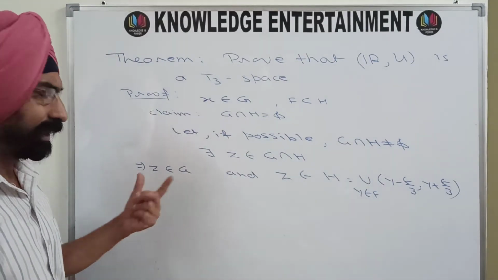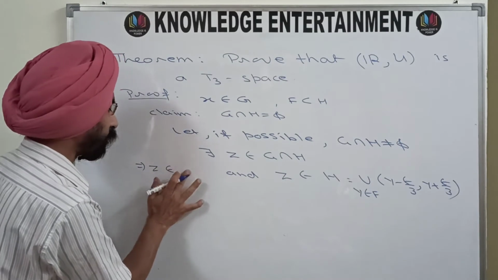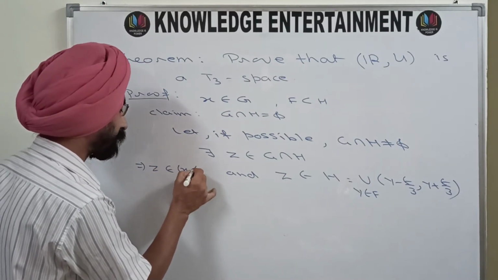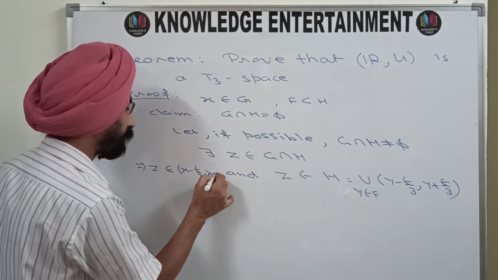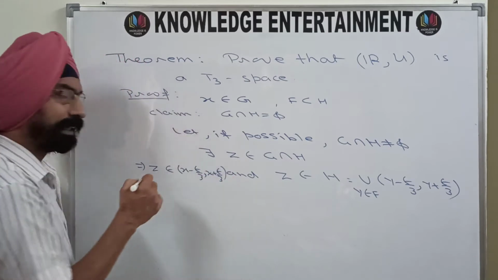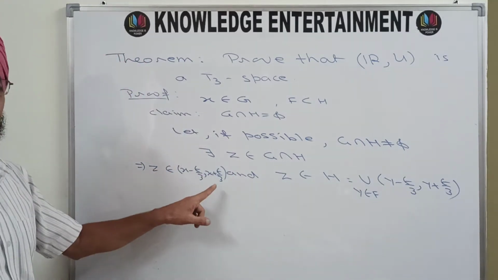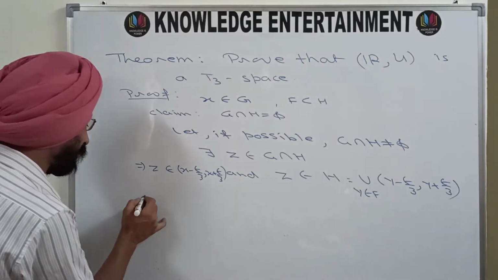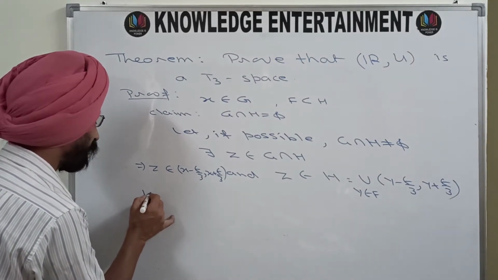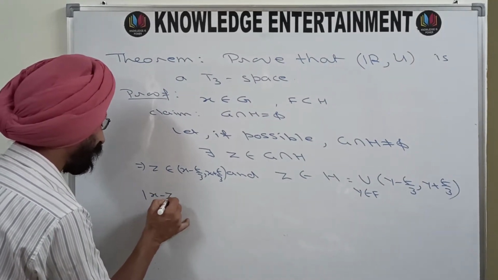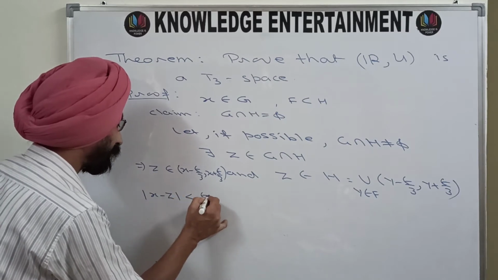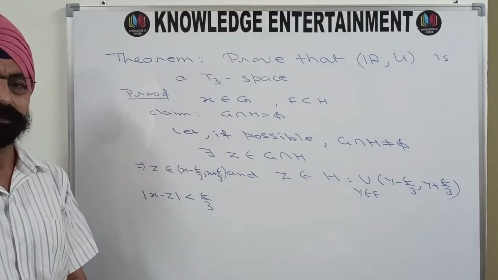Z is in G. What is G? G is x minus epsilon by 3, x plus epsilon by 3. If Z is a point of this interval, then definitely the distance of x and Z is going to be less than epsilon by 3.